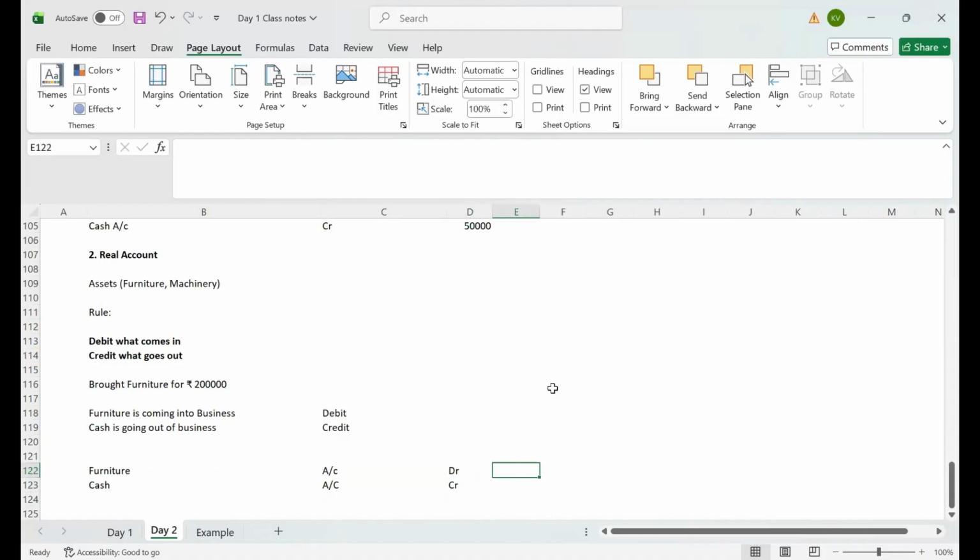What is the amount? 2 lakhs. See, there is some logic. Whenever we are recording the accounting journal entry in our books, that must be backed by these golden rules.